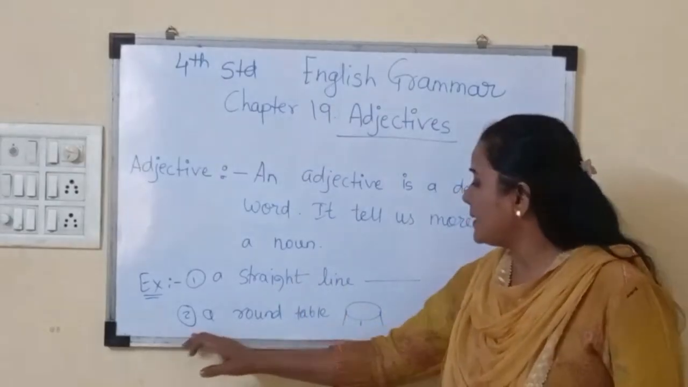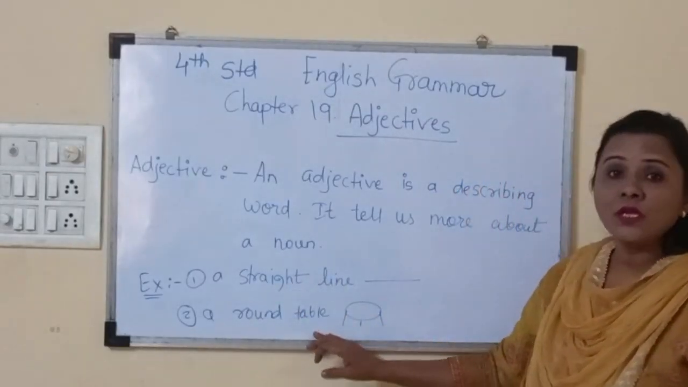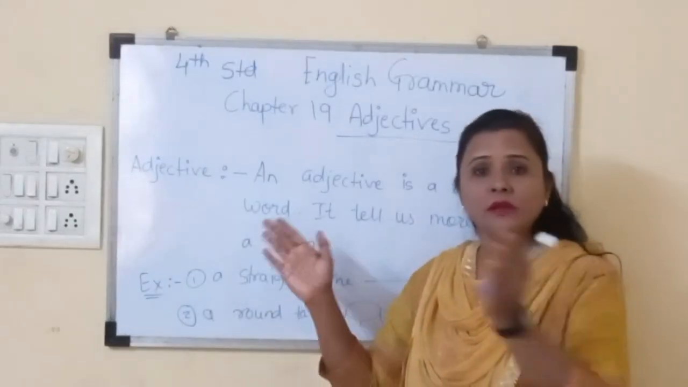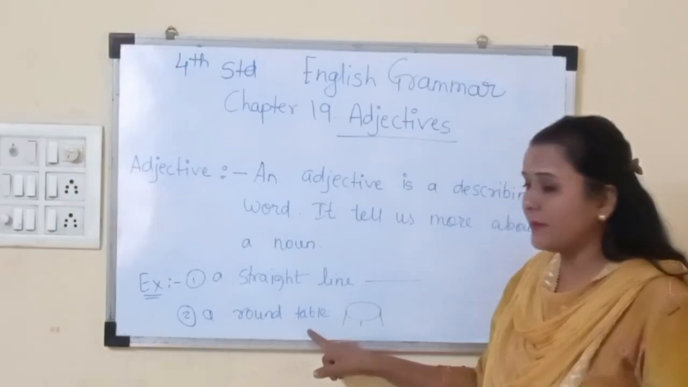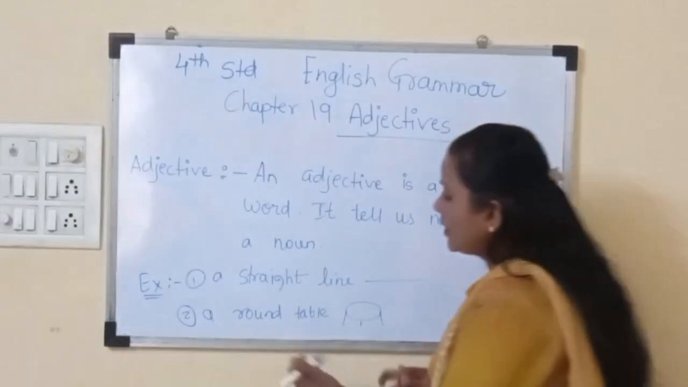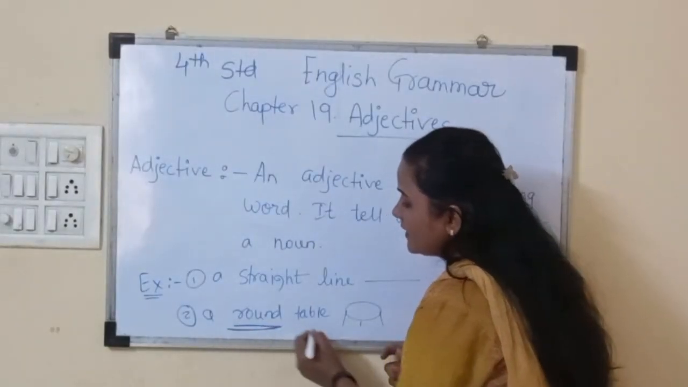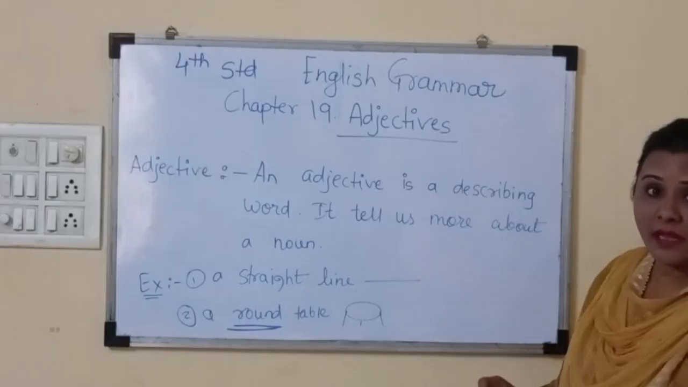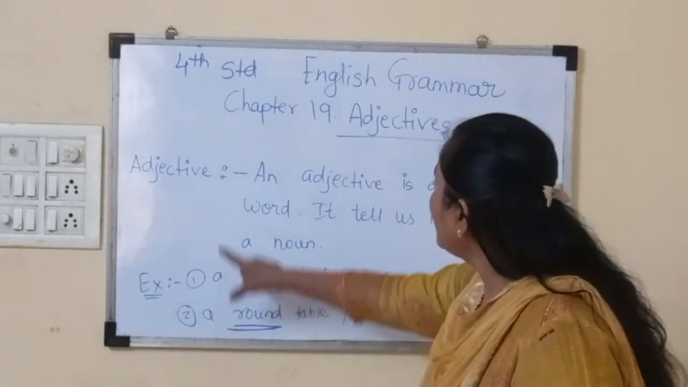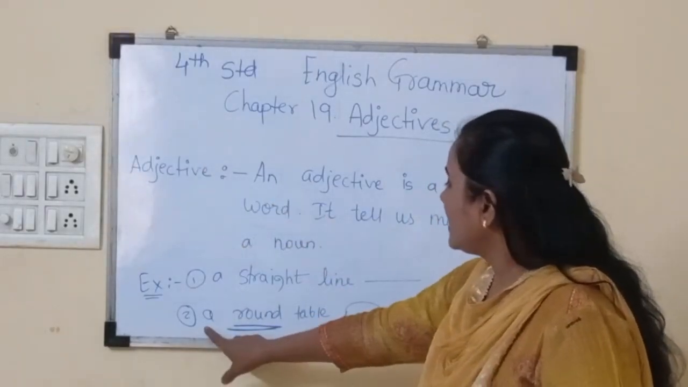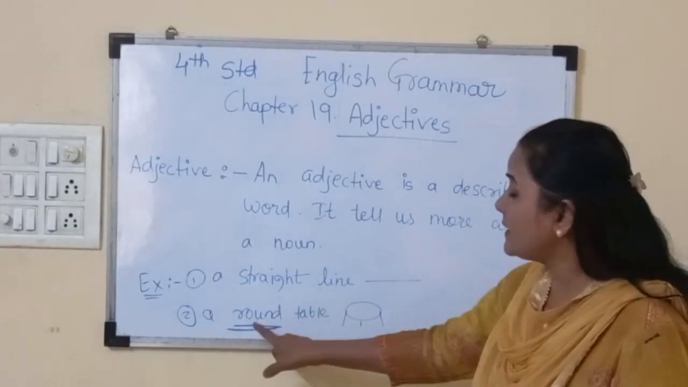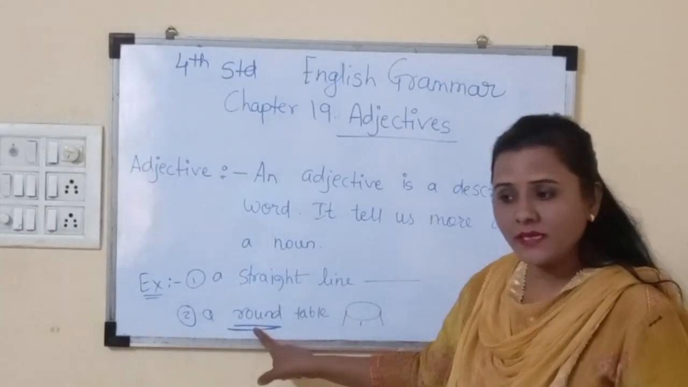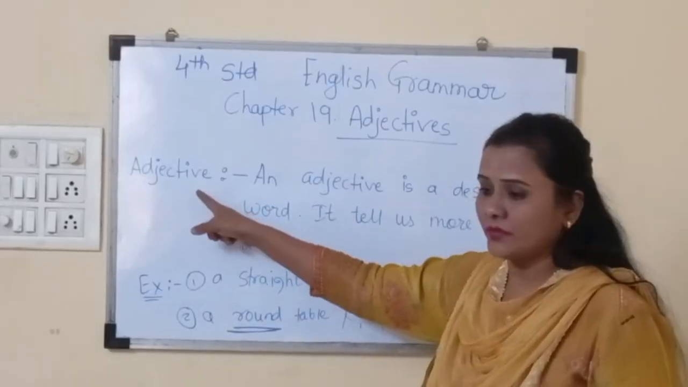Now, second example, a round table. Square table is there also, round table is there, but here we mention only a round table. That means the word describes the noun perfectly. So that is the adjective. A round table: that means a table is there, but it is round in shape. Understand? So this is the adjective. Write down this.